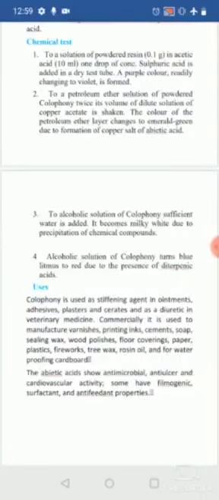When coming to the uses, this colophony is used as a stiffening agent in ointments. It is used as adhesive, it is used in plasters, it has diuretic property, and it is used in veterinary medicine. Commercially, it is used in the manufacture of varnishes, inks, soap, sealing wax, wood polishes, floor covering, paper, plastic, fireworks, tree wax, rosin oil. Apart from that, it shows antimicrobial, anti-ulcer and cardiovascular activity. Apart from that, it has antioxidant properties.